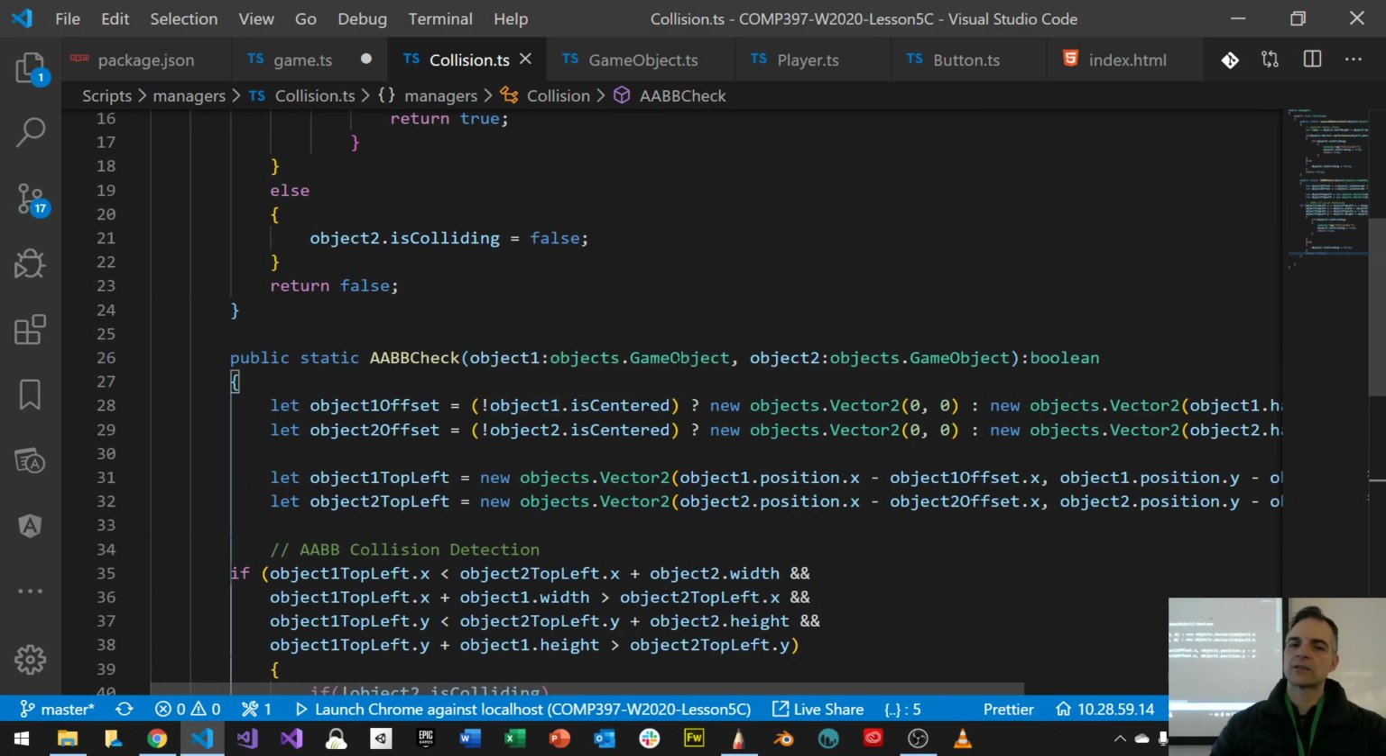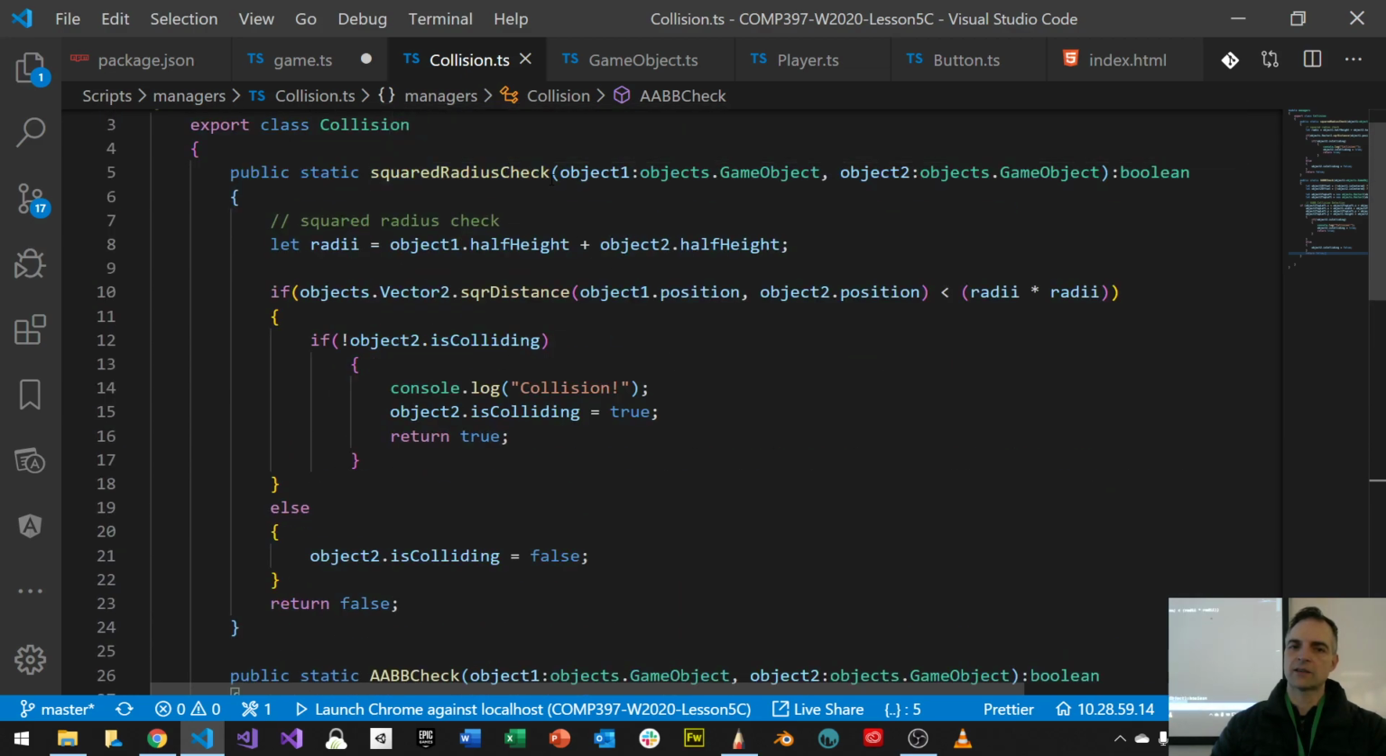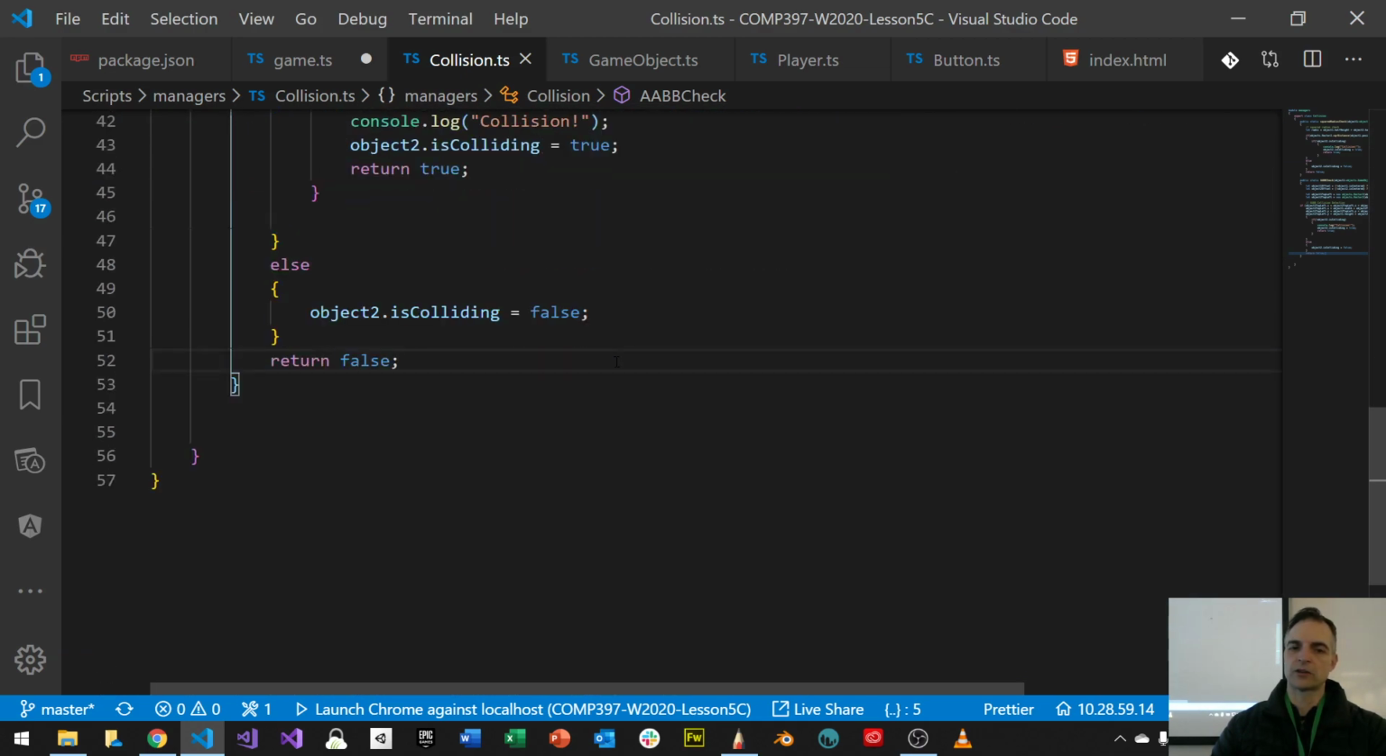That's 2 checks. I'm doing AABB and squared radius check. And that's part of your collision manager. Now I can do it for any 2 objects. By the way, these 2 checks only handle 2 cases: circle-circle and square-square. What about if I have circle-square? I'm saying that could be possible. I have a ball and a paddle. Well, boom, like Pong. That's a different use case than square-square.